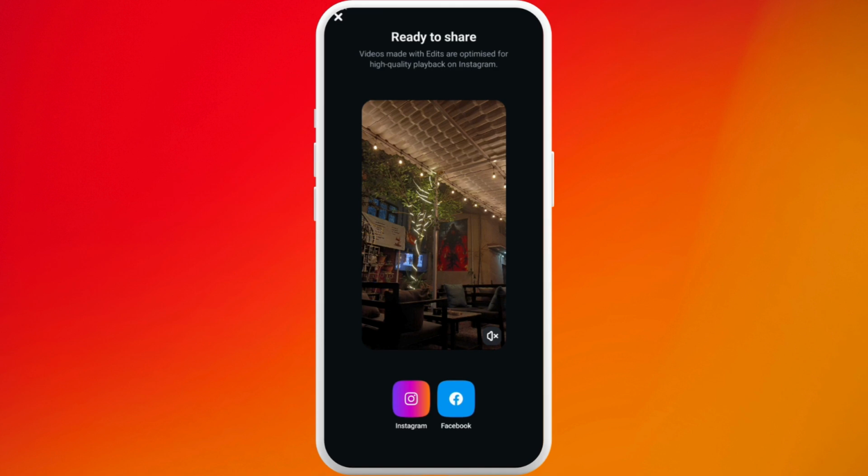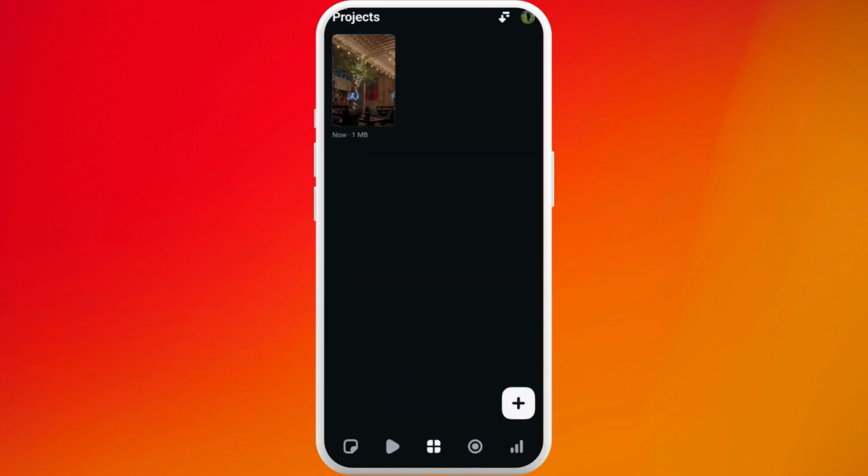You can now share them on your Instagram or your Facebook accounts. It will also be saved on your projects, so you can use this file in the future too. That's it. That's how you can easily create posts on Edits and Instagram app.